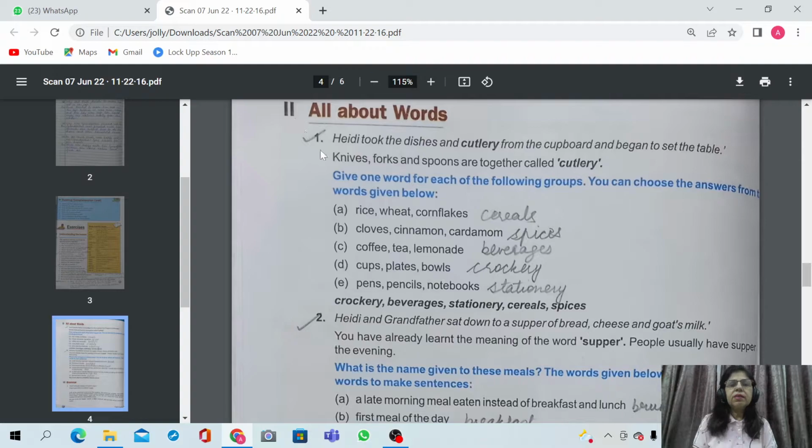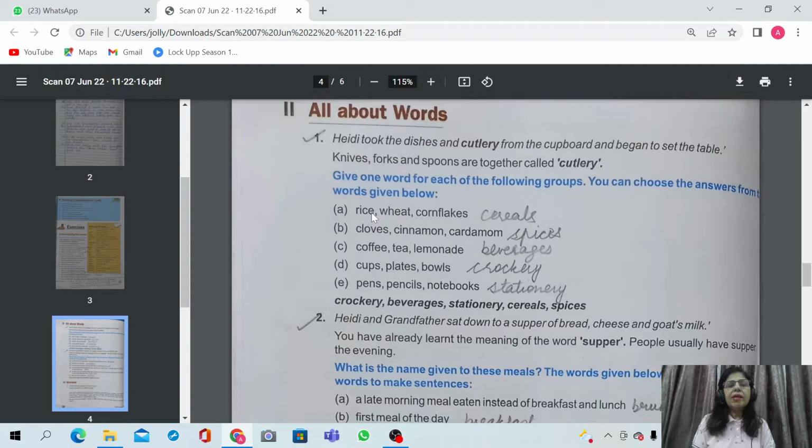Exercise second. Heidi took the dishes and cutlery from the cupboard and began to set the table. So knives, forks and spoons are together called cutlery. So one word is given for this group of words. Give one word for each of the following groups. You can choose the answer from the words given below. So these are the words given below and these are the groups of words. You have to choose the correct word from these words.